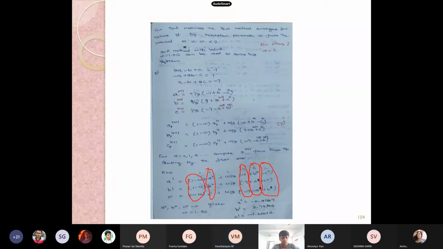Again it seeks B. B is 0. Again it seeks C. C is also considered 0. Then give equal to. Minus 0.41667. Yes, this is what our A1 value.